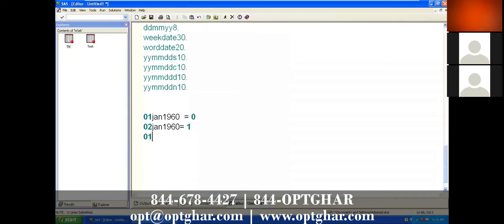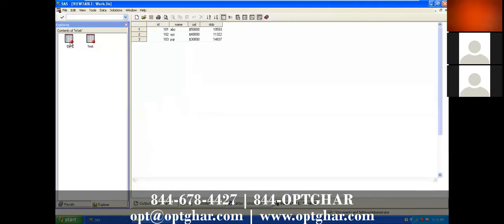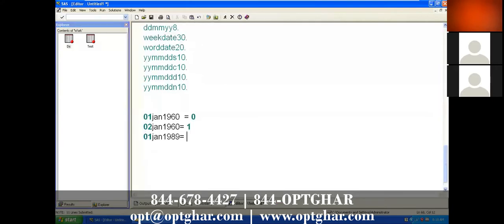Suppose 1st Jan 1989, then what is the number? It's going to be almost 20 years times 20 times 365. Yes, exactly. So you will get this number if you calculate. You got it? It means when you apply any date in format, by default, it prints internal values.